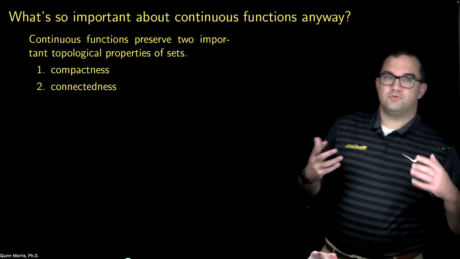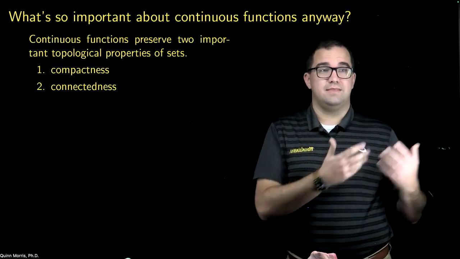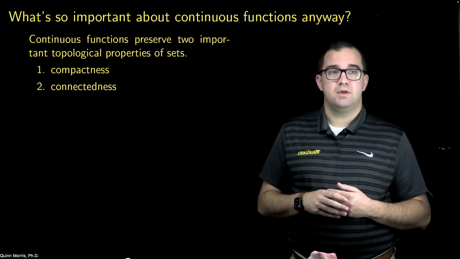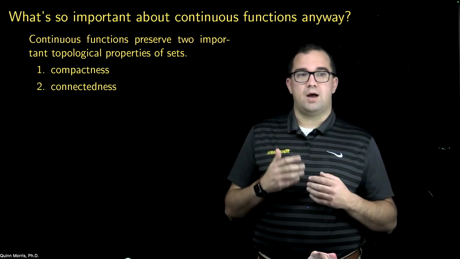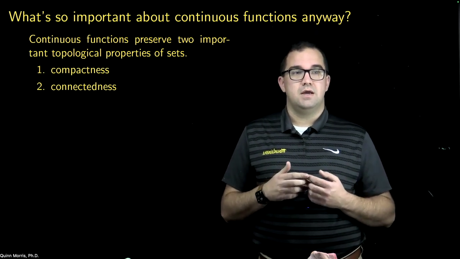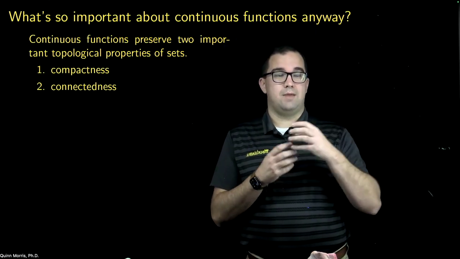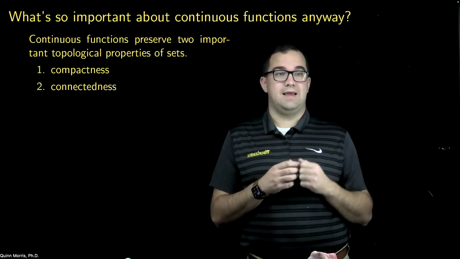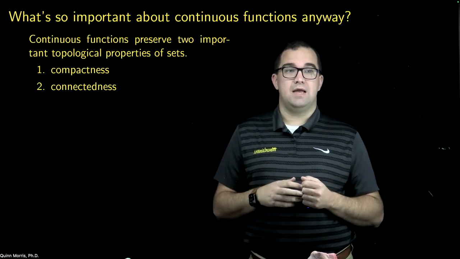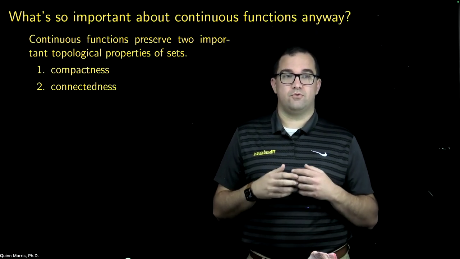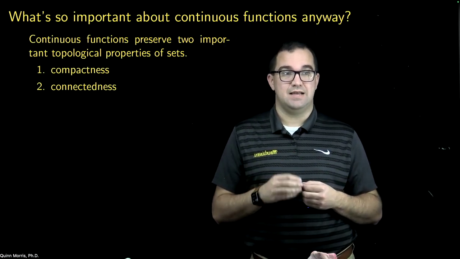So the first question, anytime you define something, is why do we even bother to define these things? What is so important about them? Continuous functions are important because they preserve topological properties of sets. What I mean by that is it's often nice to know that a certain type of function, if you feed into it a certain type of set, it will spit out that same kind of set. And continuous functions do this for two important types of sets. Those are compact sets and connected sets.